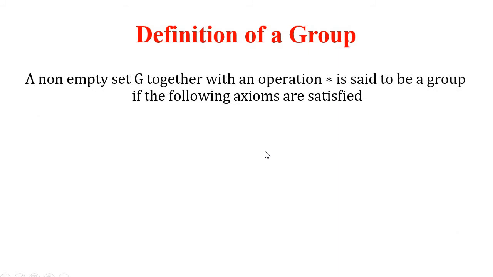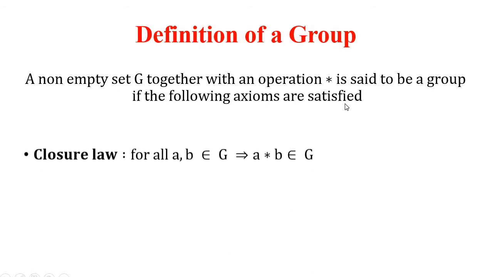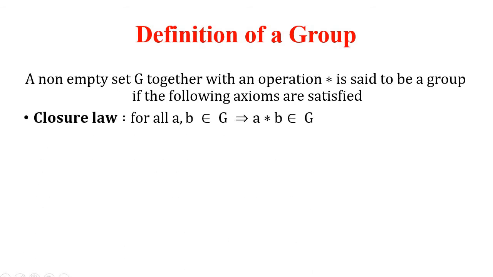Now let us define the group. A non-empty set G together with an operation star is said to be a group if the following axioms are satisfied. The first property, the closure law: for all a, b belongs to G implies a star b belongs to G. Star, here it can be addition, multiplication or any other mathematical operation.